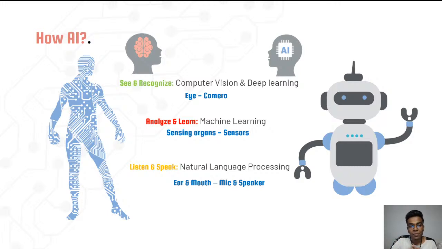That's the first ability. For that ability, the concepts are computer vision and deep learning. With the help of those concepts, we can train on image or video data to give your robot the same ability. And the second one is analyze and then learn. That is the second ability. You are sensing something, identifying a pattern and making a decision, as well as predicting even. Right, that is the second ability.